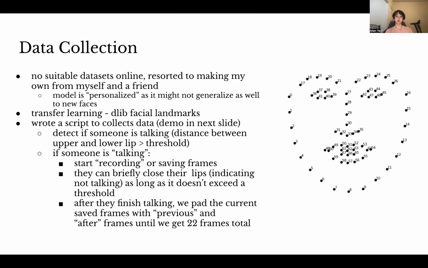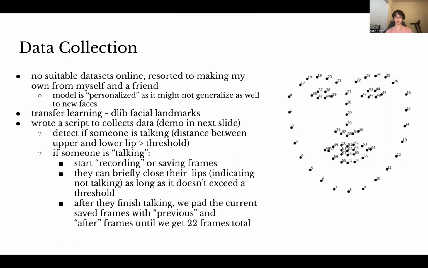Inside the data collection, we use transfer learning, and the model we use in this case is the DLib facial landmarks model. And what this model basically does is it assigns indices and points landmarks to a person's face, and we can use these indices for segmenting out lips, seeing where the lips are, the mouth, the upper lip, etc. And basically, to collect data, I wrote a script, and this is how the script works.